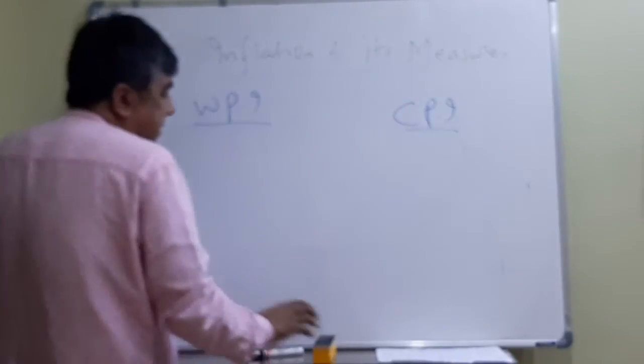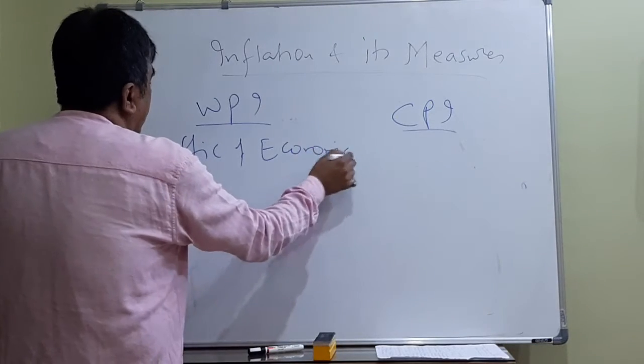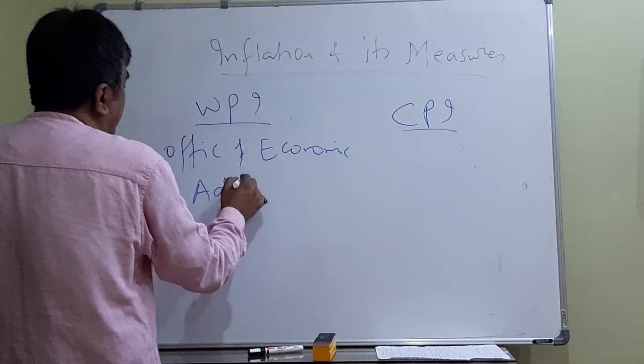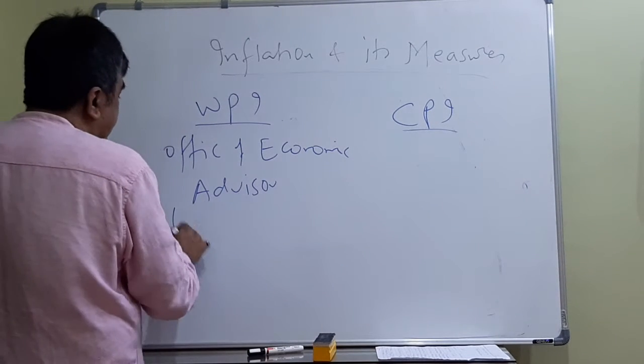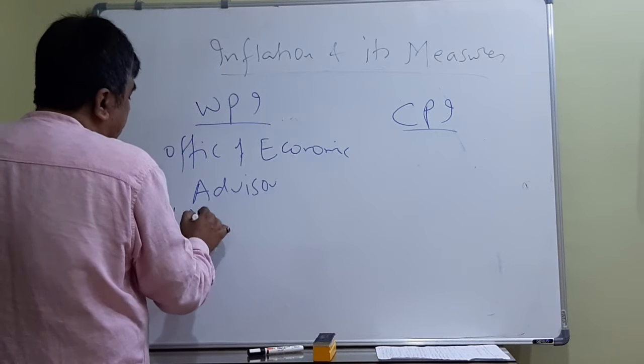Now WPI data is basically released by the Office of Economic Advisor, coming under the Ministry of Commerce and Industry.